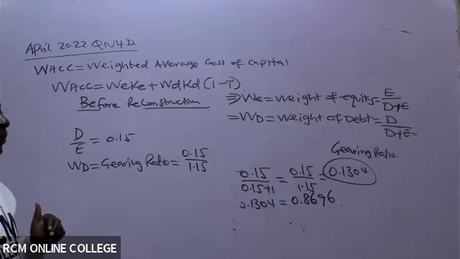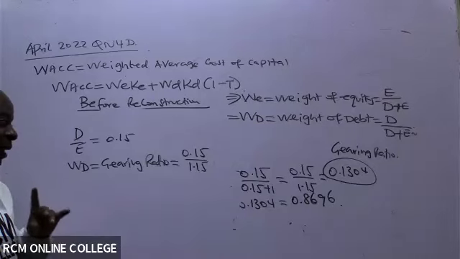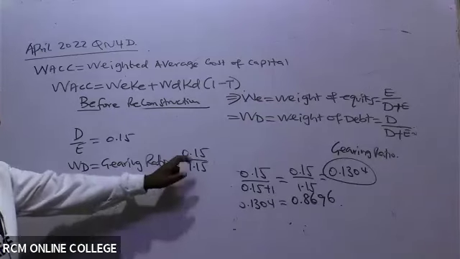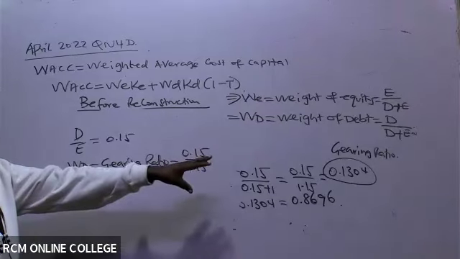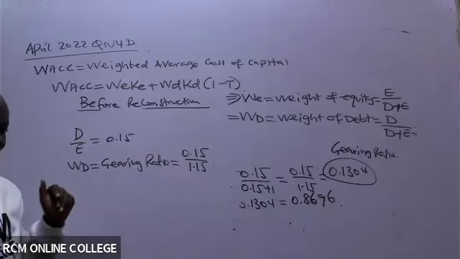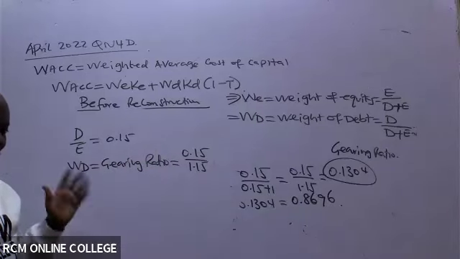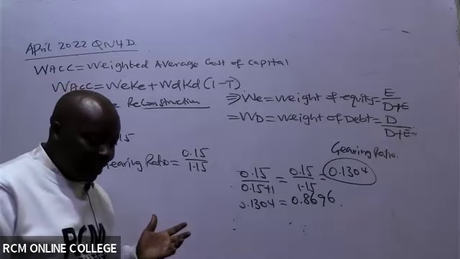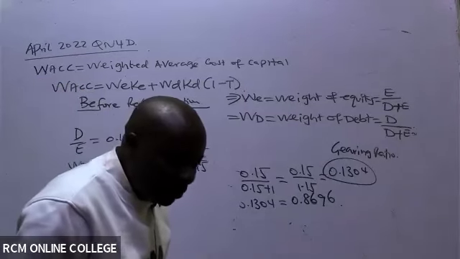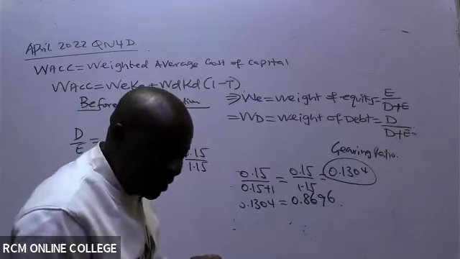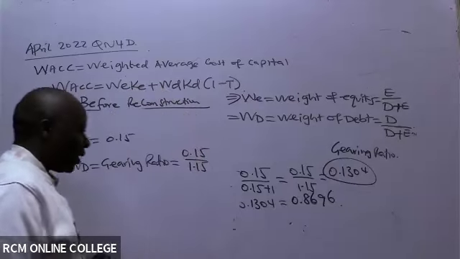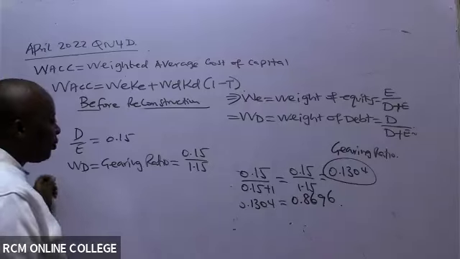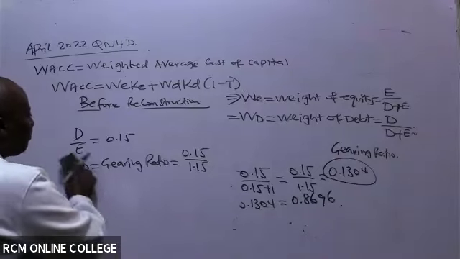So very easy. Let me explain something. If you go to an exam, first of all, confirm, will this give us the same answer? Let's first of all confirm this. Weight of debt will be 0.15 over 1.15. The bottom one is geared. Great. Let me see whether my students are following what I'm talking about, this concept of gearing, the weight of debt.